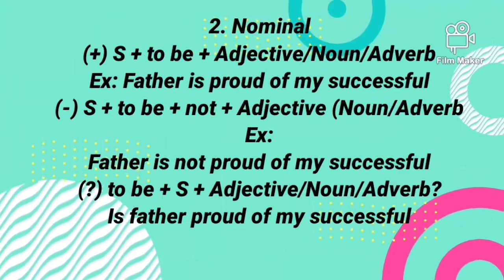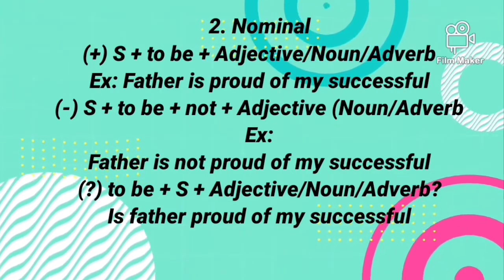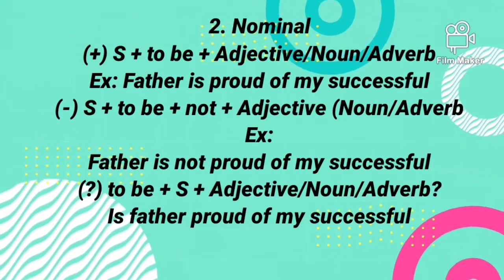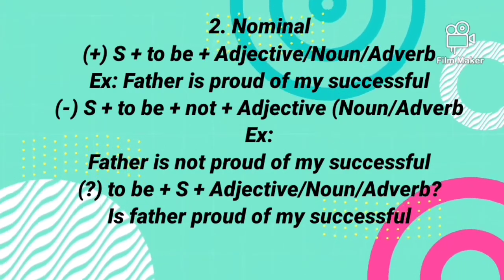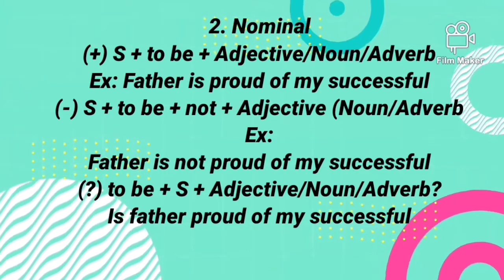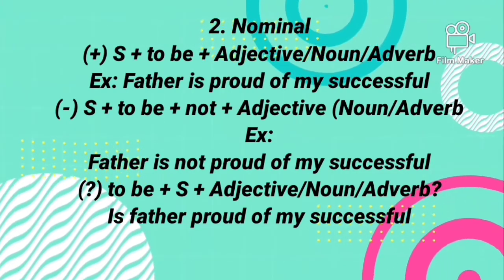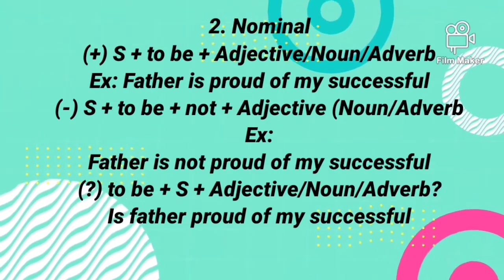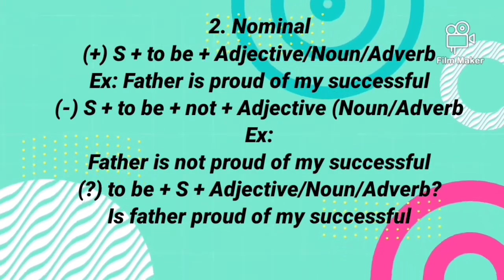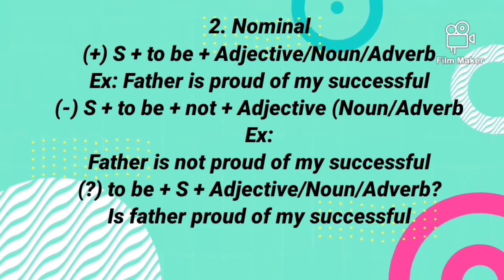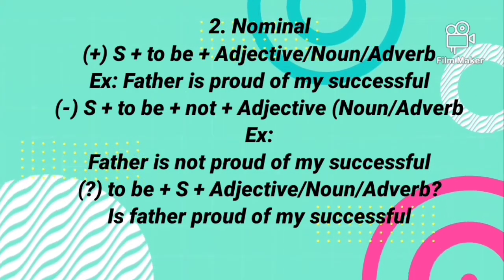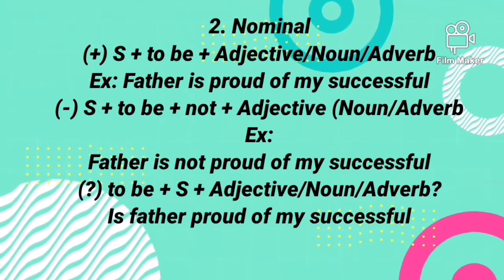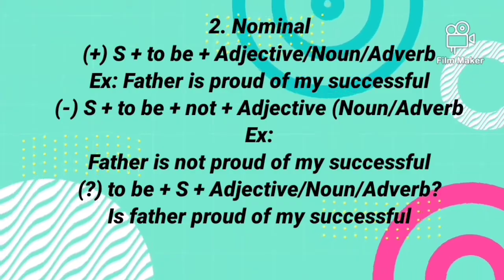Second, nominal sentence. Positive sentence: subject plus to be plus adjective. For example, father is proud of my success. A negative sentence: subject plus to be plus not plus adjective. For example, father is not proud of my success. Interrogative sentence: to be plus subject plus adjective. For example, is father proud of my success?